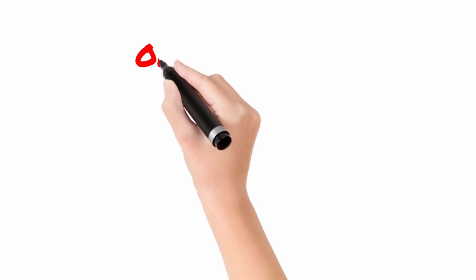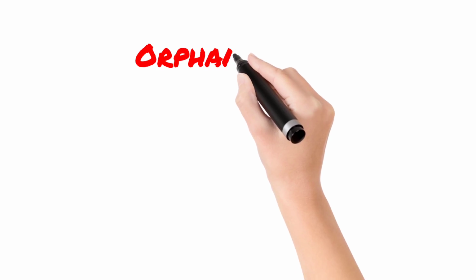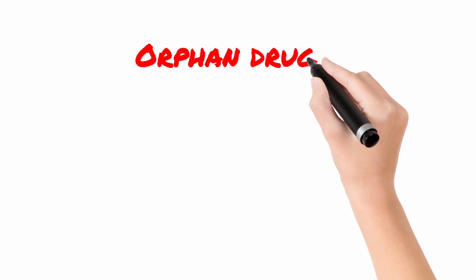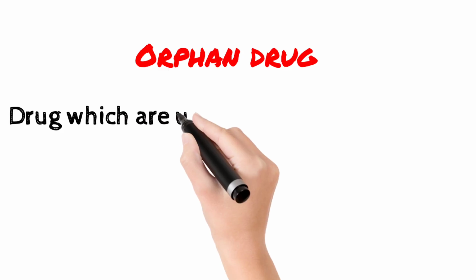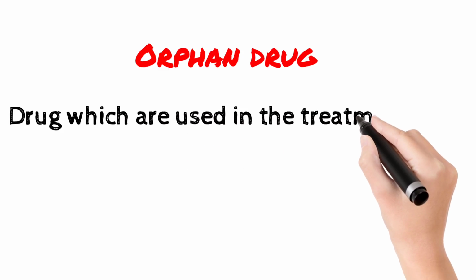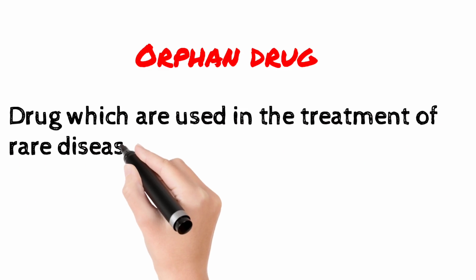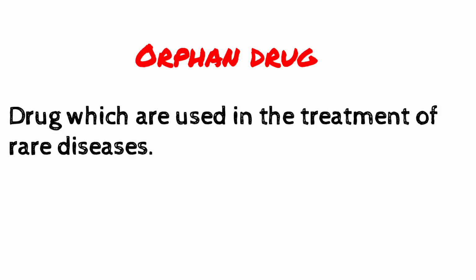Let's see the next point, orphan drug. Orphan drugs are used in the treatment of rare diseases. As the name indicates, orphan means rare.